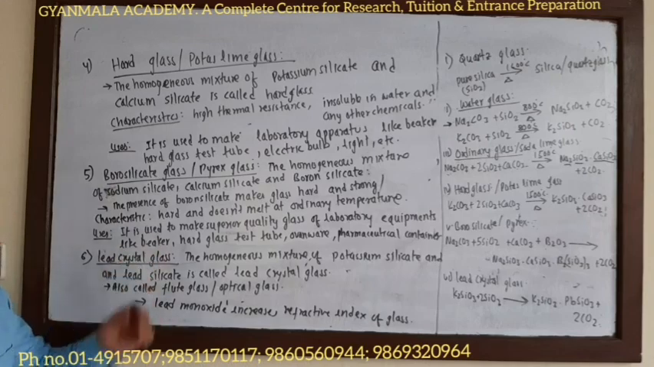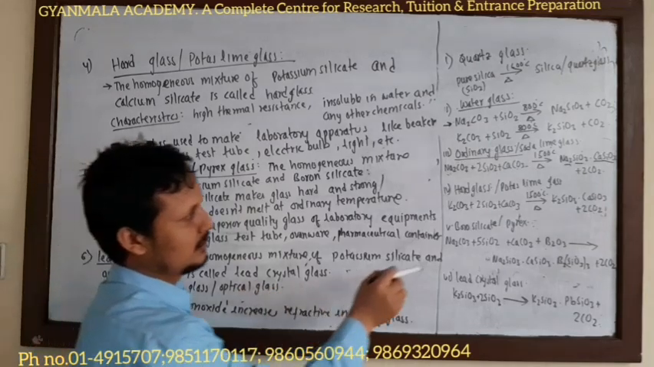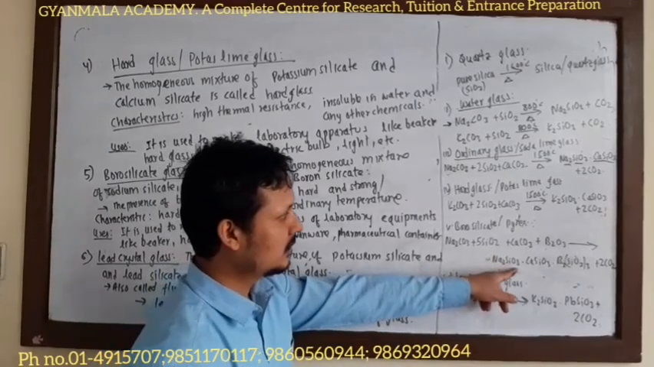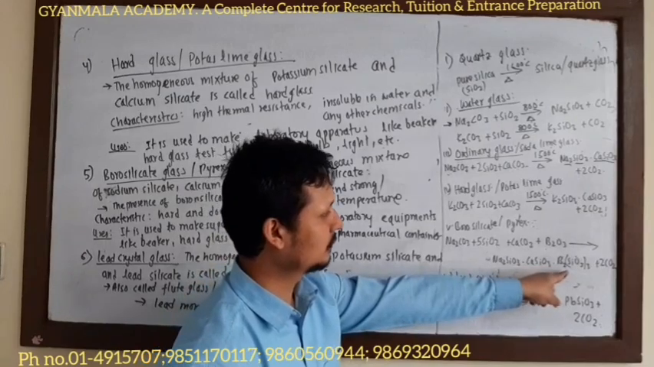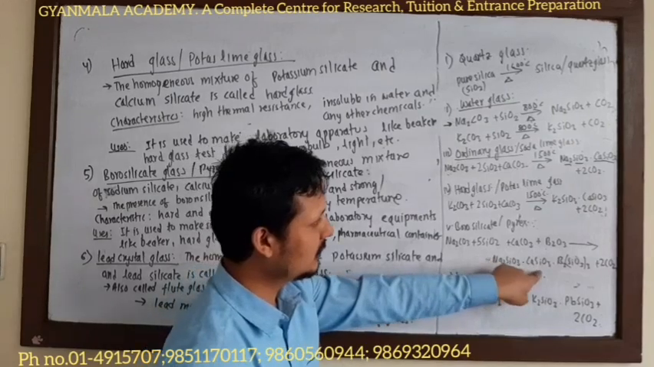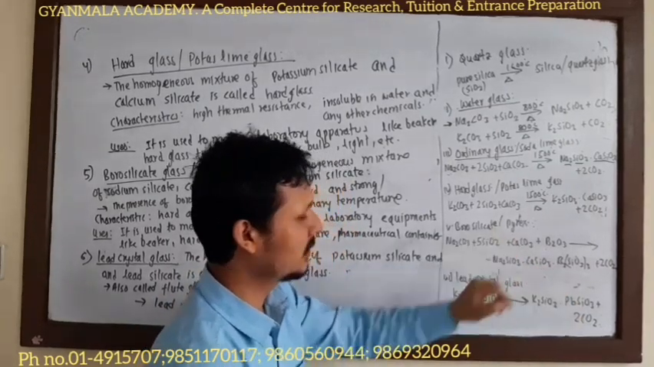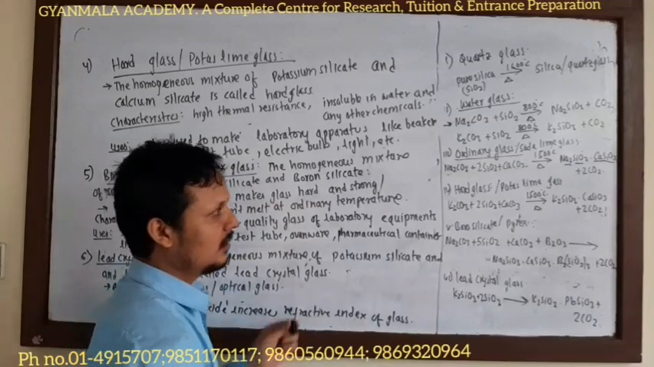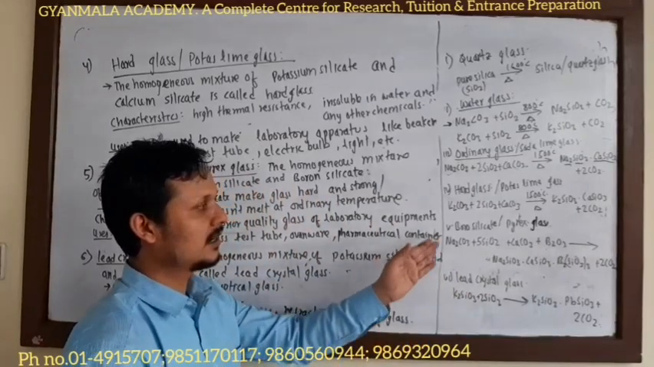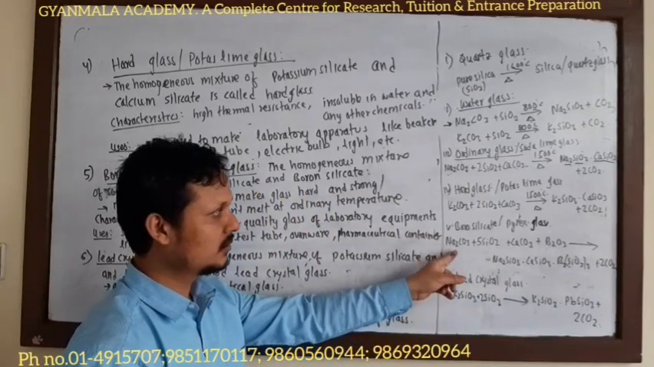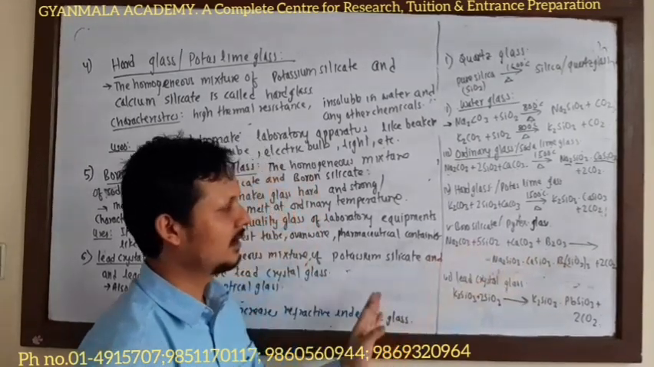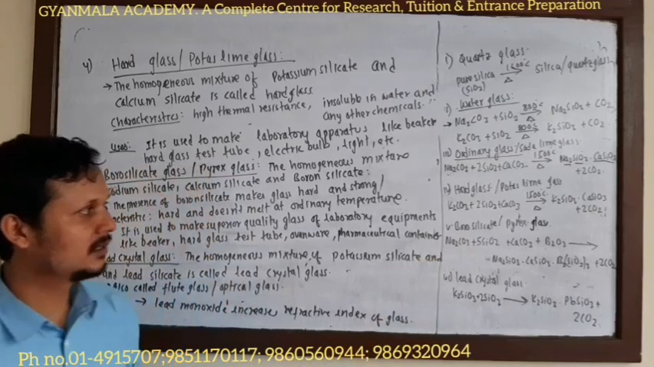Borosilicate. Now, next glass, borosilicate glass or Pyrex glass. The homogeneous mixture of sodium silicate, calcium silicate, and boron silicate is called borosilicate glass or Pyrex glass. Also, we can define borosilicate glass as the glass which is formed by mixing sodium carbonate, calcium carbonate, boron oxide, and silica at high temperature.